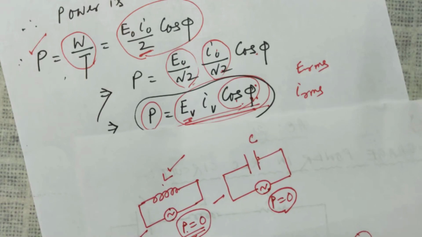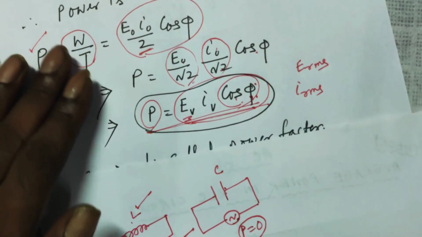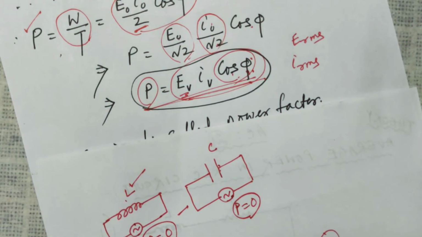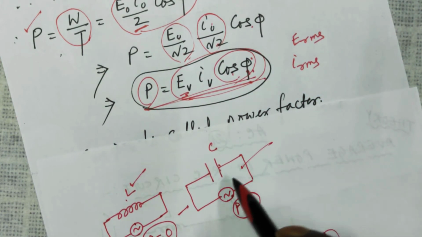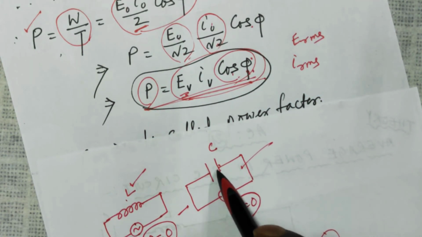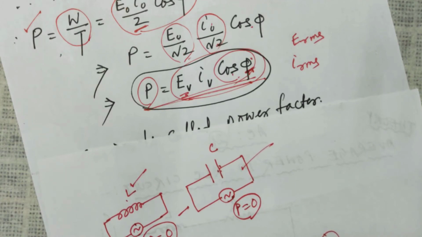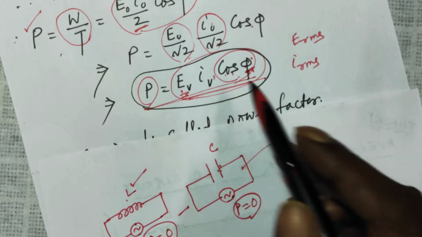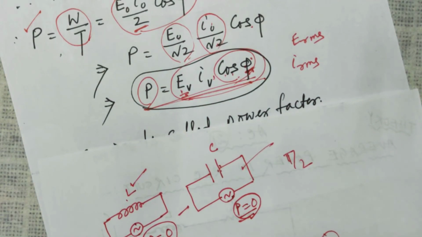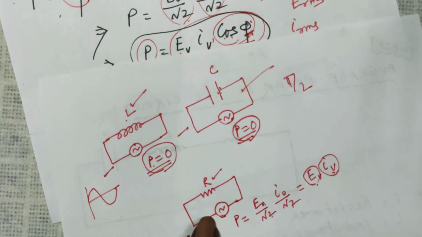Similarly, for a capacitor, what we did before, the current was ahead of the EMF by pi by 2. Means for such a circuit containing only capacitance, phi, the phase angle between the voltage and current, was pi by 2. Cos pi by 2 is 0, 0 into this thing is 0, so power is also 0. And you can also use this expression for the resistance also.